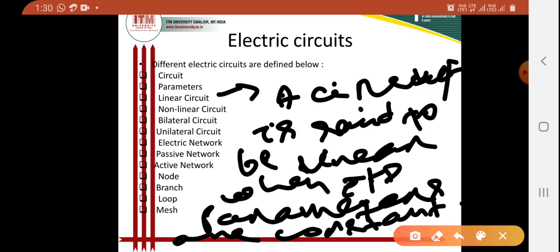That means the parameters are not changing with respect to voltage or current, okay. So this kind of circuit is called linear.